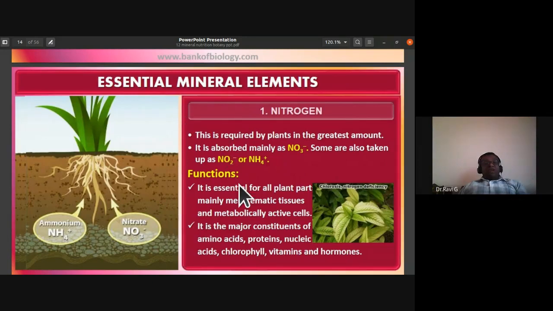The functions of nitrogen: it is essential for all the plant parts, mainly meristematic tissues and metabolically active cells.